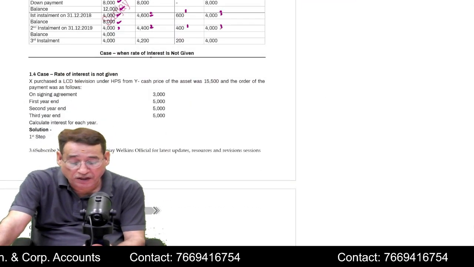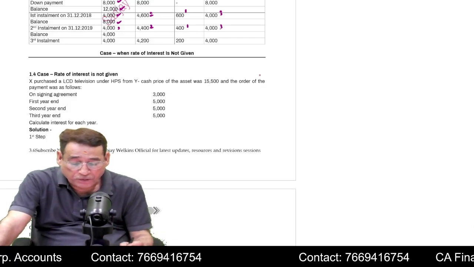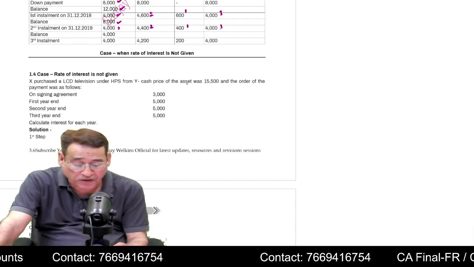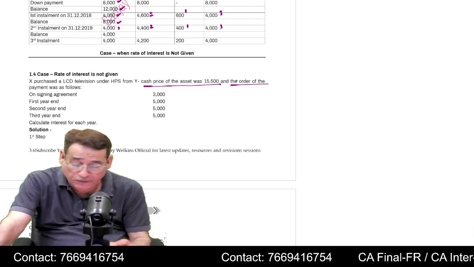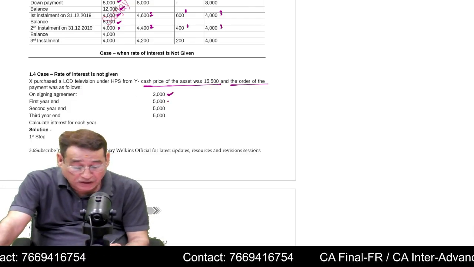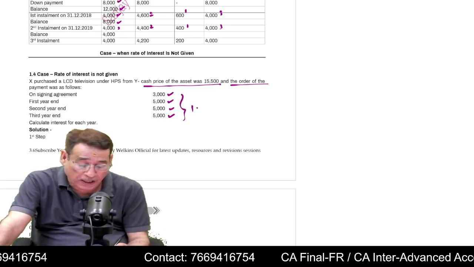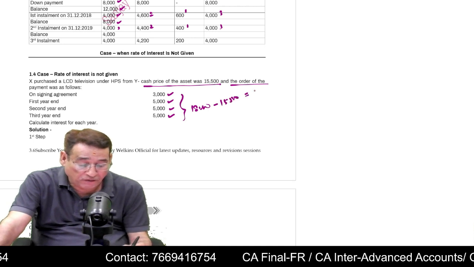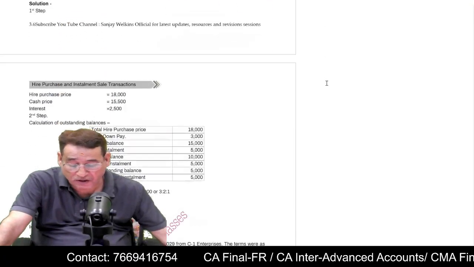The third case was when the rate of interest is not given. Sometimes the rate of interest will be missing in the question. For example, here it is given that we purchased an asset having a cash price of 15,500, and the order of payment is as follows. We have to pay 3,000 on signing the agreement plus 5,000, 5,000, 5,000, 3 installments. Now the total hire purchase price is 18,000 and the total cash price is 15,500. So the difference, 2,500, is interest. But the problem is that the rate of interest is not given in this question.